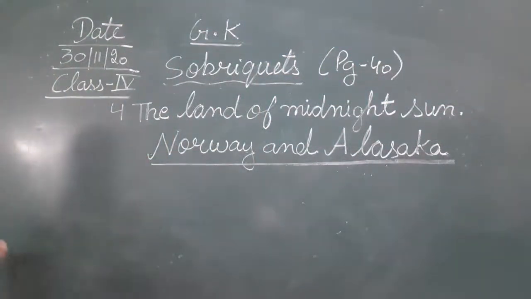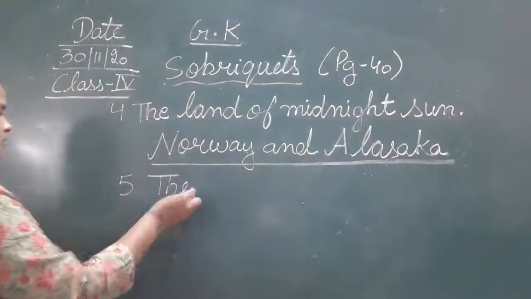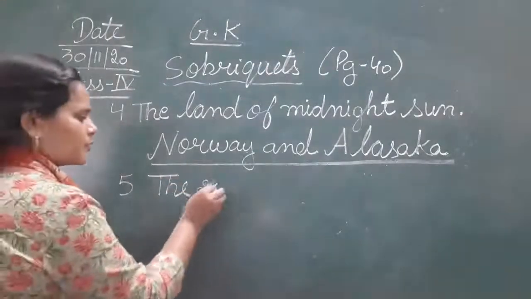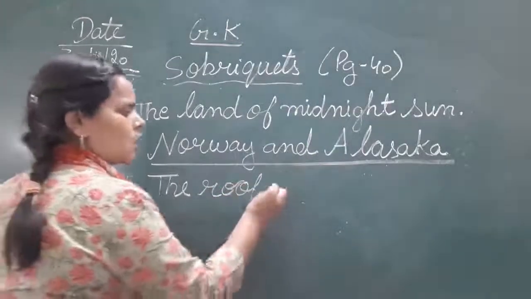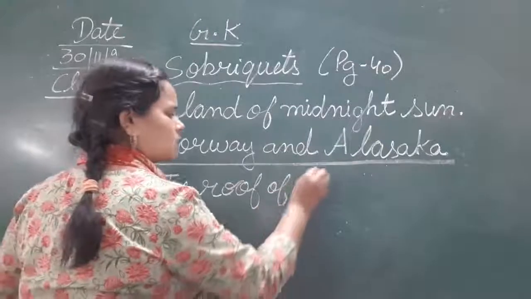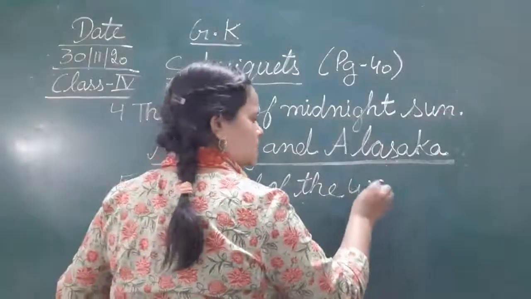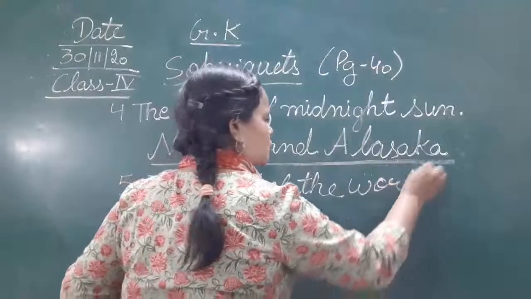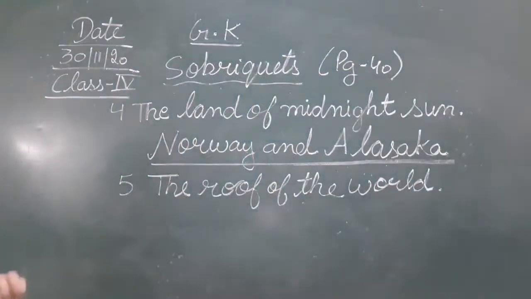Okay, next is the roof of the world. The roof of the world. So roof of the world जो sobriquet है वो किसके लिए यूज़ किया जाता है? The roof of the world sobriquet is being used for Tibetan plateau.